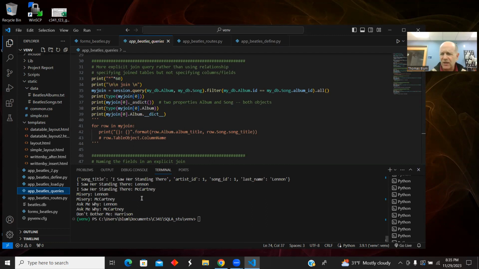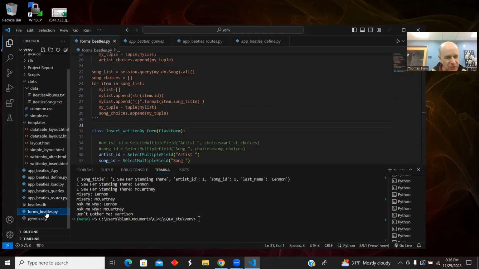And so I'm bringing in a Flask form for that. I don't have a Flask form here for inserting the songs or inserting any more artists, but I wanted help with this many-to-many relationship. So I wrote a quick, and again, it's quick and dirty, but I just want to show the beginnings of what it would look like. So let's look at the form.